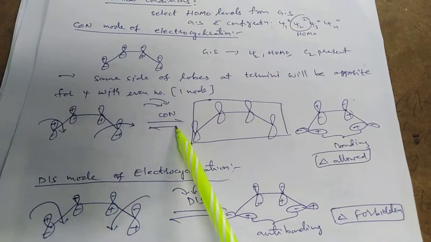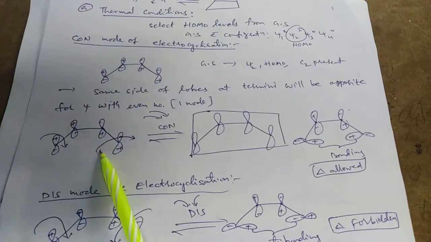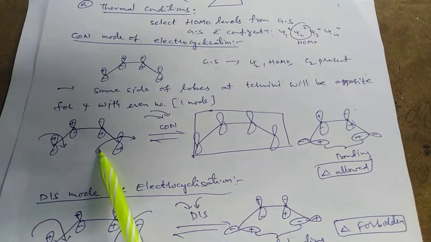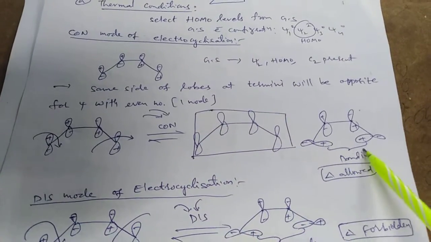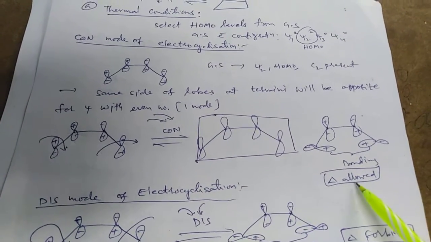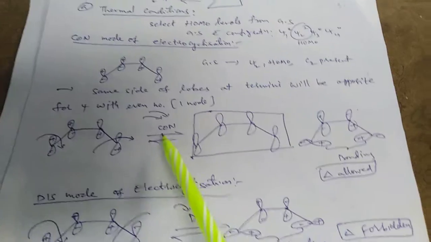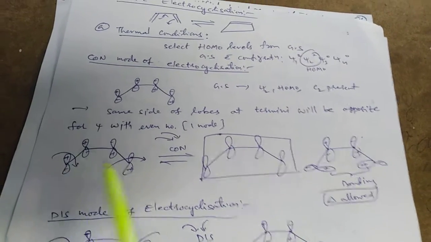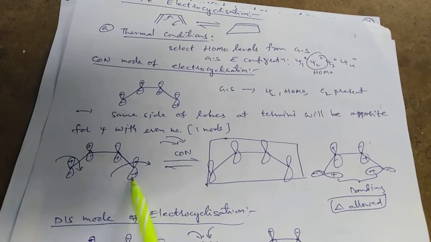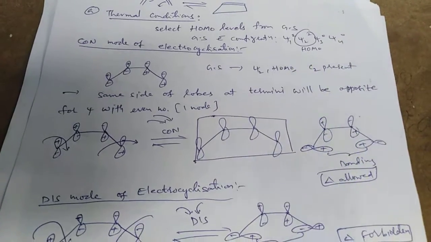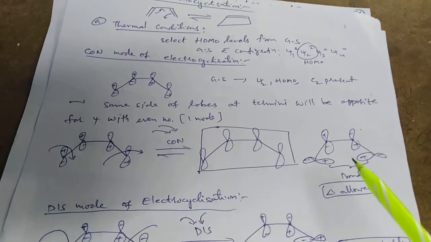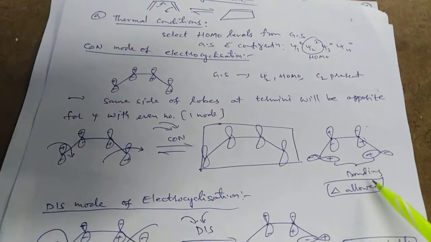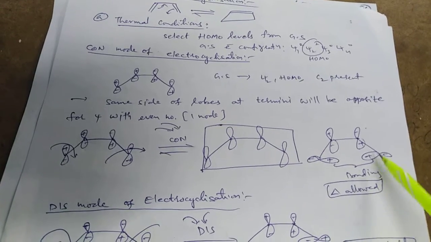If we do conrotation on this Psi2 molecular orbital, bonding interaction is developed. Therefore, the thermal condition is allowed. Conrotation means at the termini both rotate clockwise or both anti-clockwise. So the thermal condition is allowed due to bonding interaction.